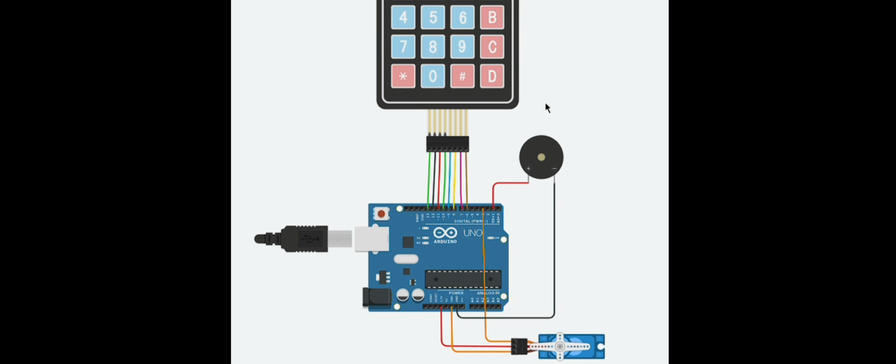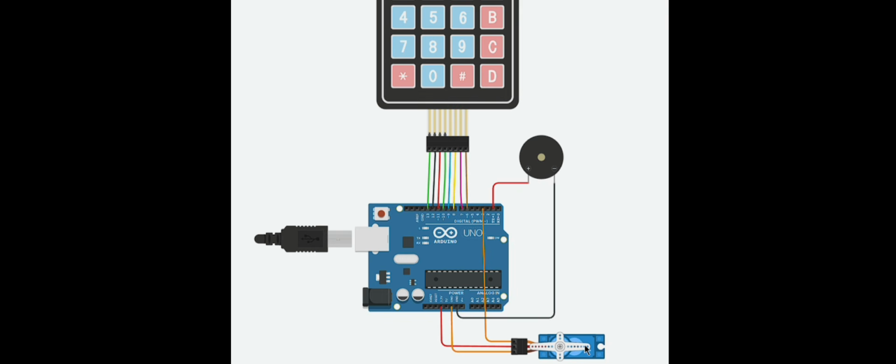So this is the circuit diagram of our smart door lock system. So here this is the keypad. Here the keypad rows and columns are connected to the GPIOs of the microcontroller. Each key press is detected by scanning rows and columns internally.